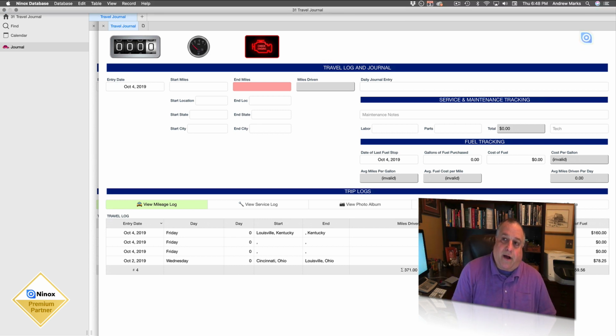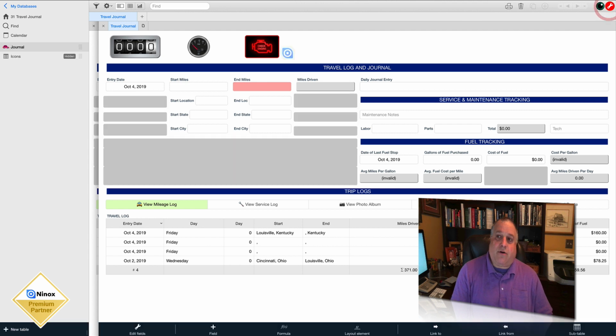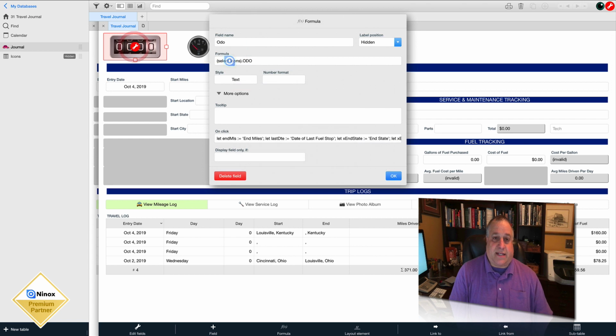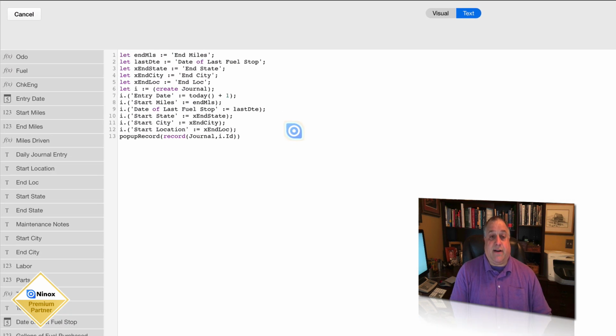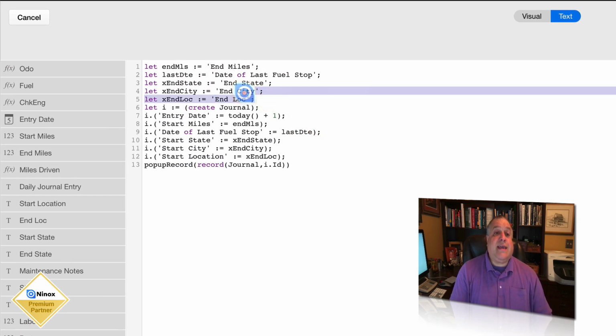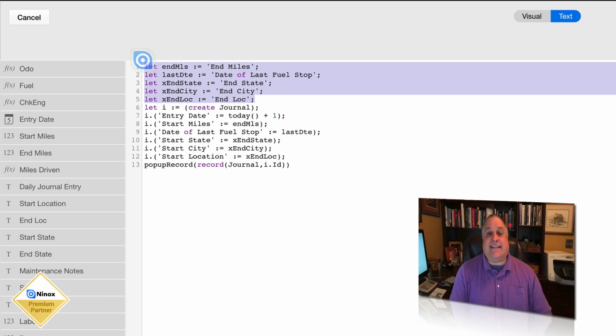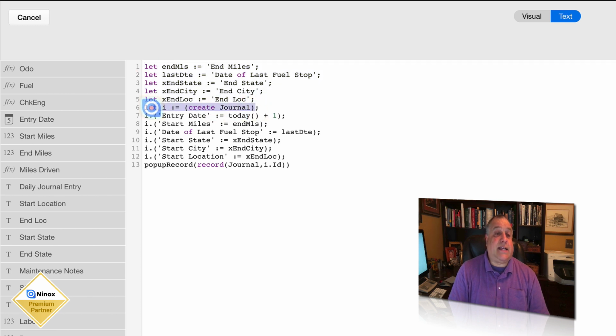The point I want to make is, whether you use an odometer or an icon or a button, use whatever works for your user experience and for the user interface you want to present, just remember this very simple block of code. Capture the ending values for this current link in the chain. Create the new link in the chain.